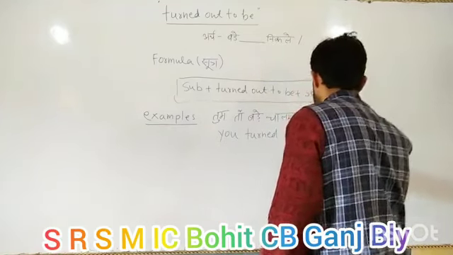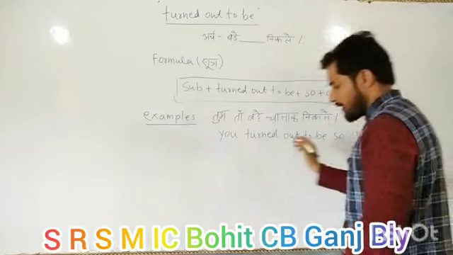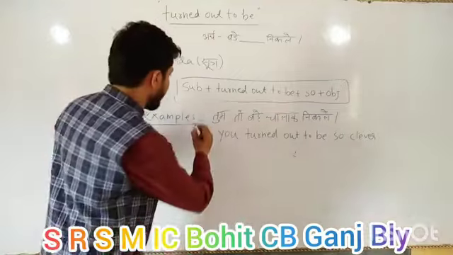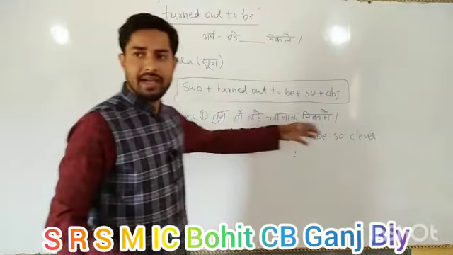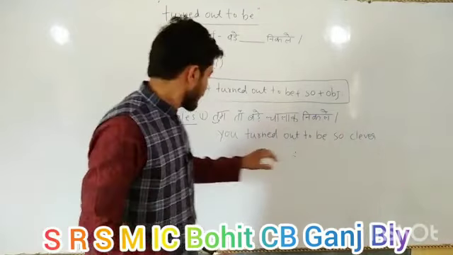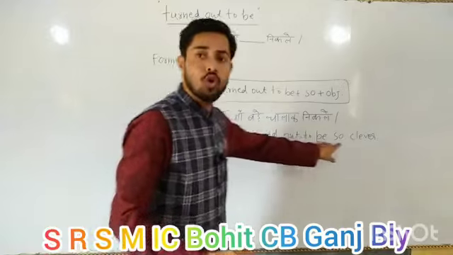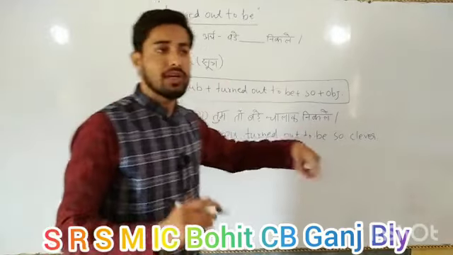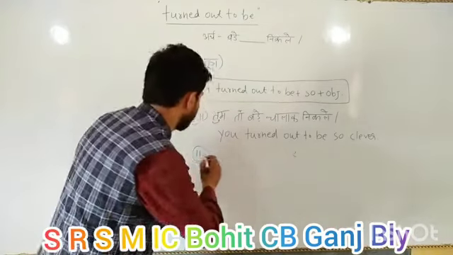You turned out to be so clever. So here I have given you an example using the word turn out to be. तुम तो बड़े चालाक निकले. And here the translation of this sentence is you turn out to be so clever. Here I am going to write another example.